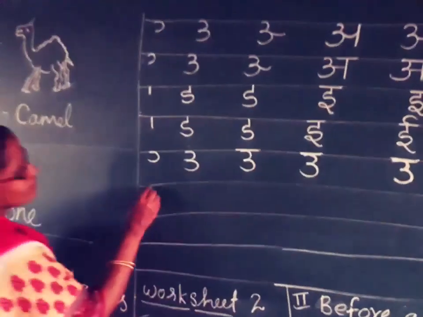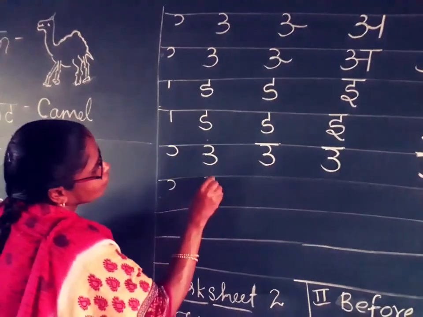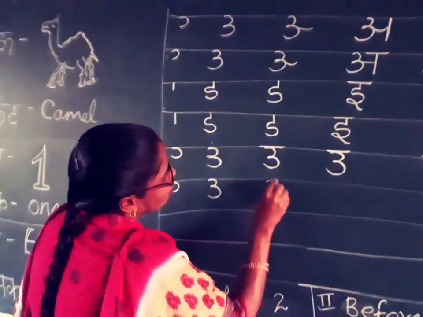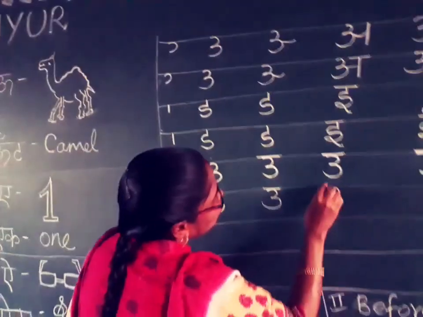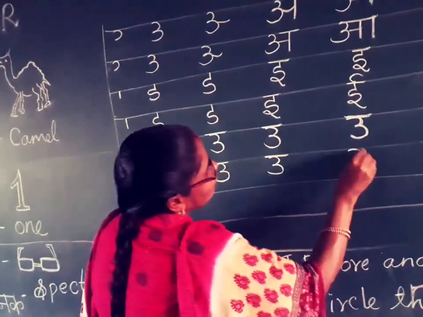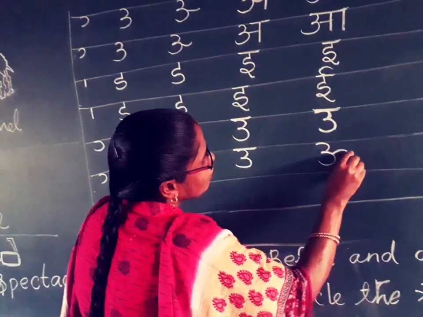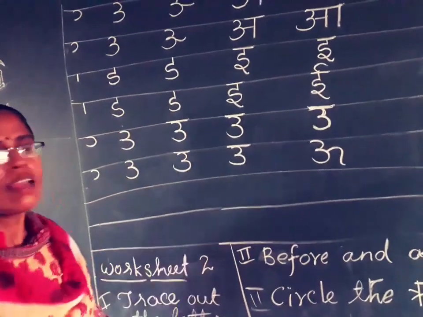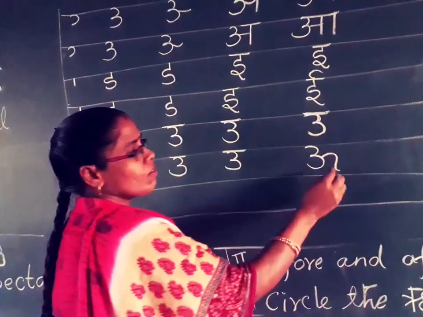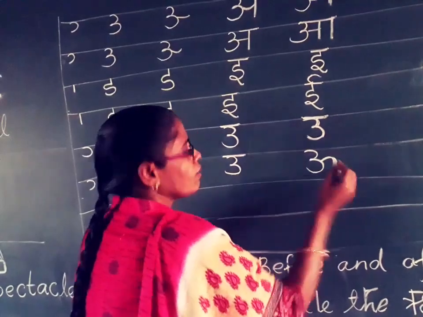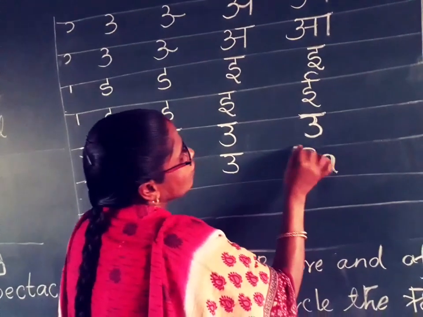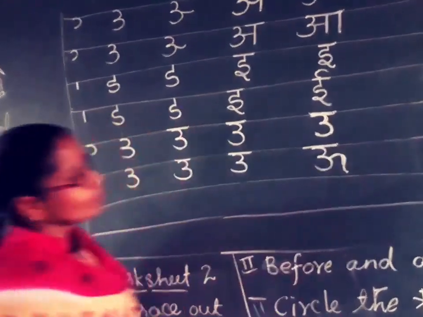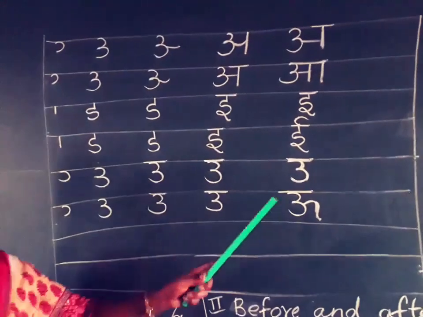O is very easy. Same line. It looks like 3, 3 and the sleeping line. So this is it. O. And finally we add here one monkey type. Okay. You know monkey type? So this is a monkey type. We add this symbol. This is O. And finally we add the sleeping line. Okay. This is O.